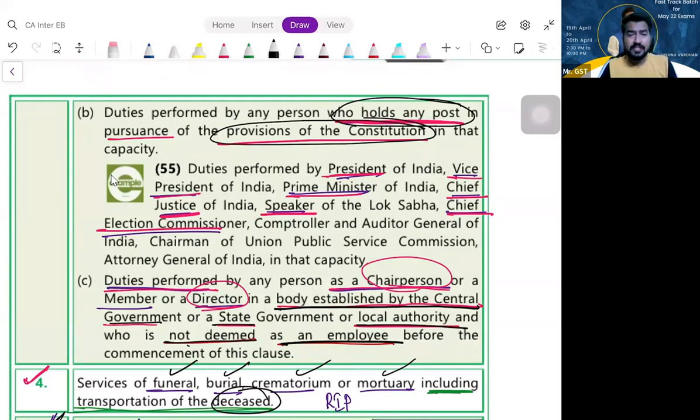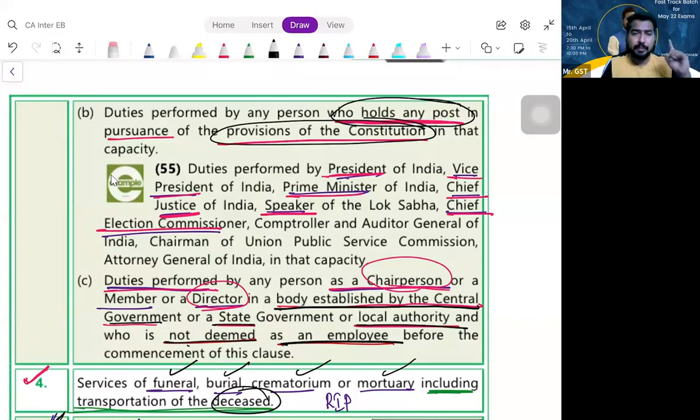No. The President, the Vice President, the Prime Minister, the Chief Minister, these people are holding the positions created by the Constitution. The positions are created by the provisions of Constitution, for which they are getting the consideration, the remuneration, correct? That is not a supply.